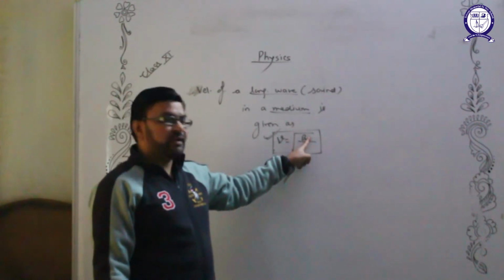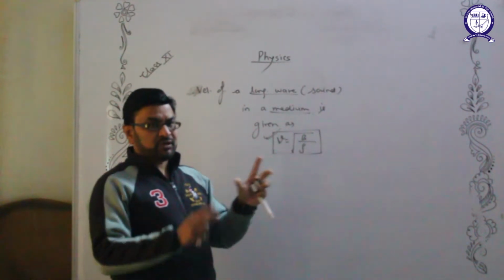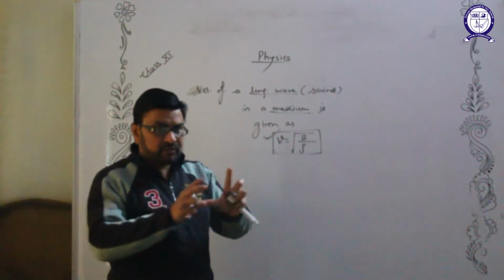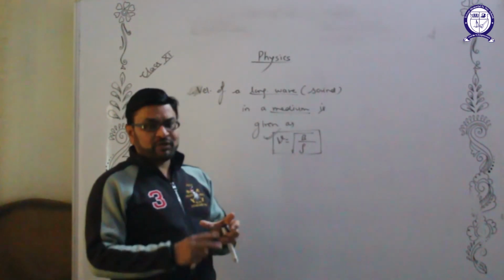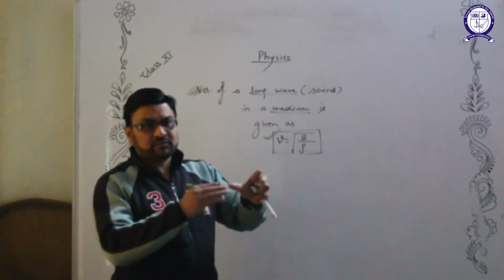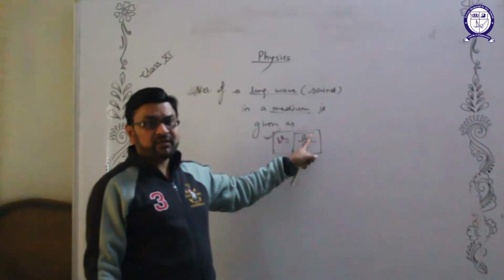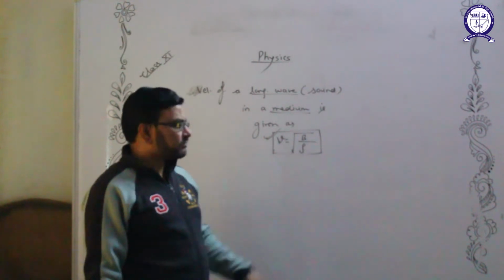We need to know the bulk modulus of the medium. Suppose a longitudinal wave is propagating through air, we should know the bulk modulus of air. If a longitudinal wave is passing through water, we should know the bulk modulus of water and the density of water. So this is the formula.